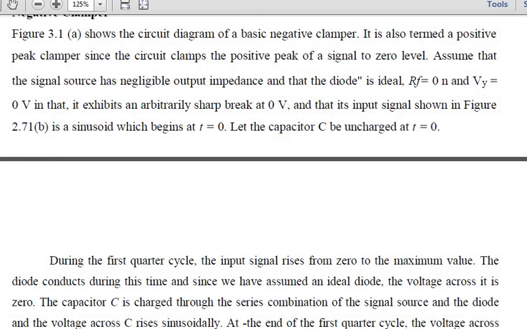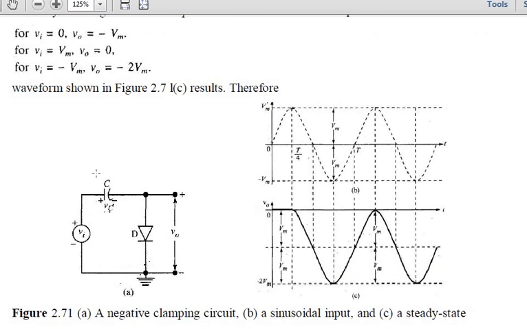Okay. Negative clampers, I will be showing you the circuit first. What is the basic circuit diagram of your negative clamper? So the figure which is shown over here is a negative clamping circuit, which is having a capacitor, which is next followed up by a diode. As I have said, capacitors are very important in your clamping circuits because we have to fix this one. Okay, and this is followed up by your diode, and you will be having a voltage source over here. So to this one I am applying a sinusoidal input voltage, correct?